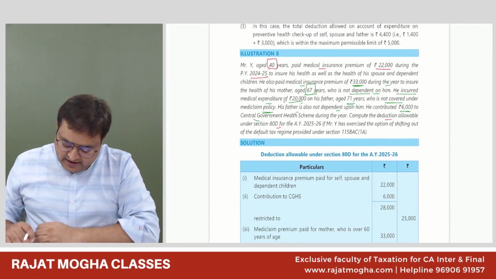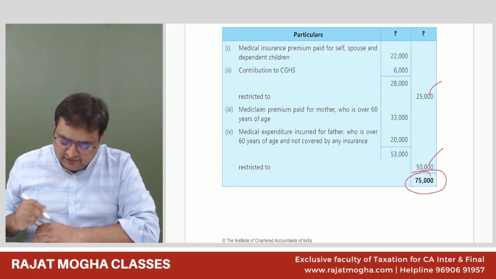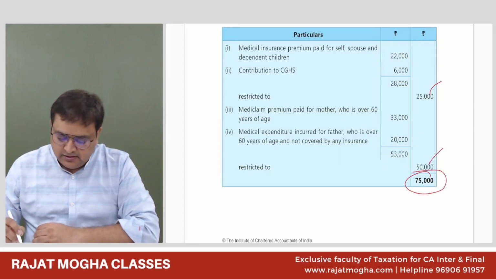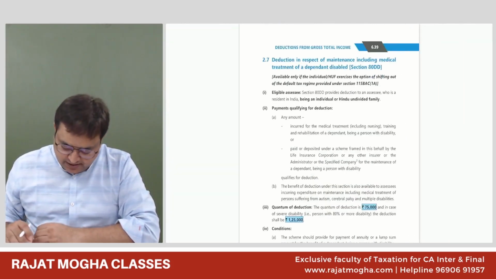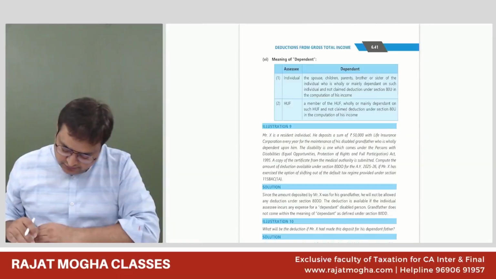I believe that you will be able to do 25,000 here, so 50,000 here, 75,000 we can take as the deduction. Okay. I would like to touch maximum sections today and tomorrow so that you can revise them.